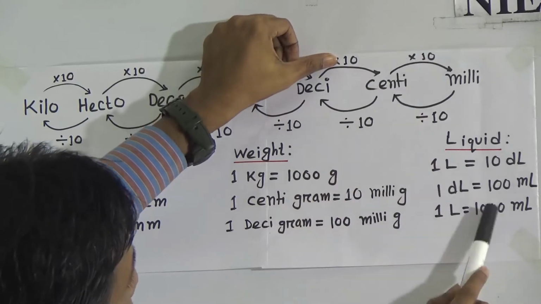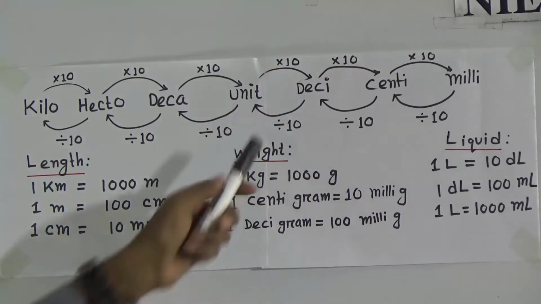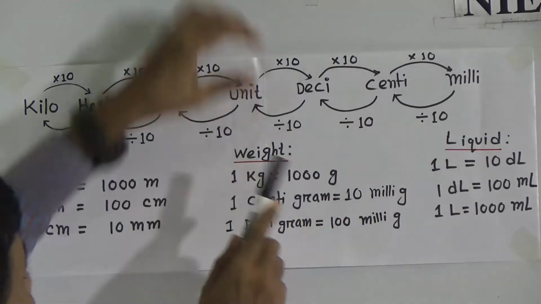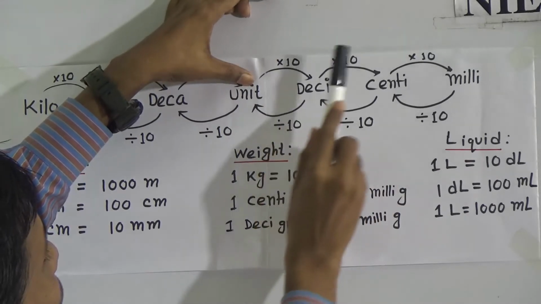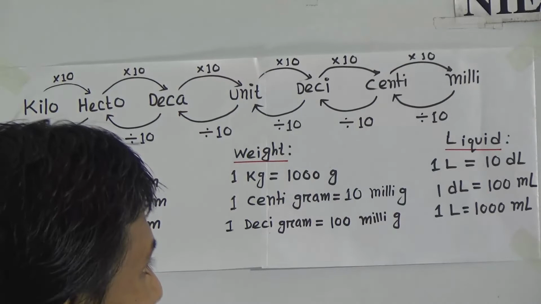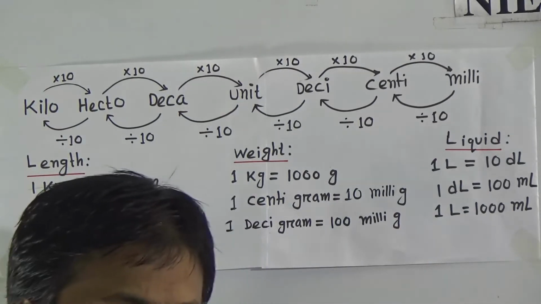1, 2, that means 100 milliliter. Again, 1 liter, this is liter. 1 liter equal to how many milliliter? You see how many steps? 1, 2, 3. That means 1 then 3 zeros. That means we got 1 liter equal to 1000 milliliter.